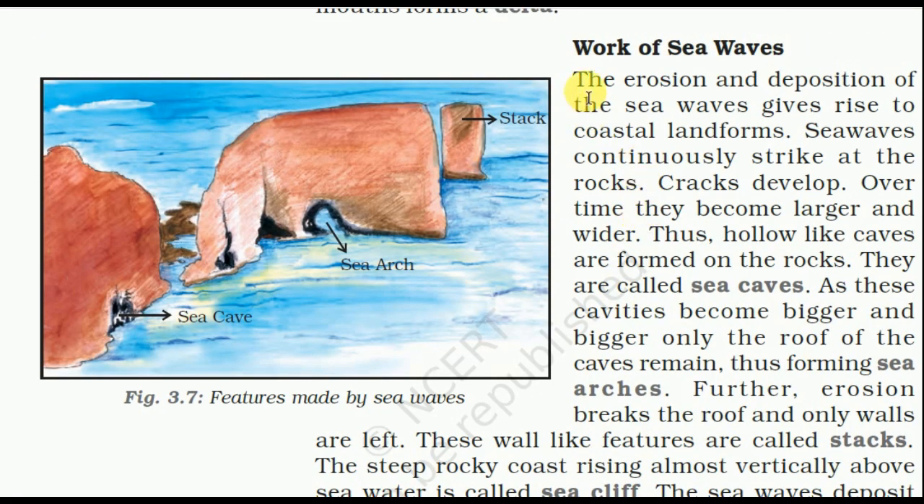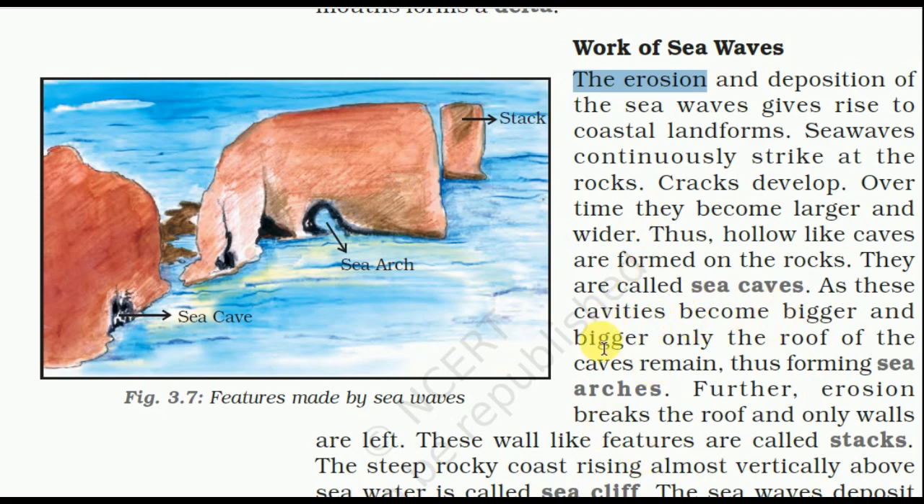Work of sea waves. The erosion and deposition of sea waves give rise to coastal landforms. Sea waves continuously strike at the rocks. Cracks develop over time. They become larger and wider. Thus, hollow-like caves are formed on the rocks. They are called sea caves.